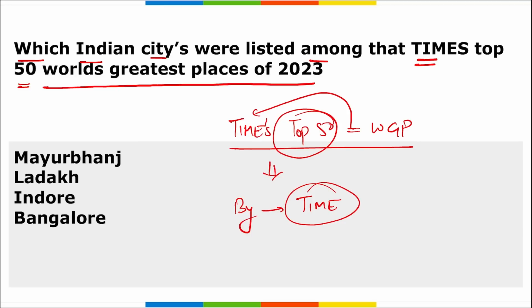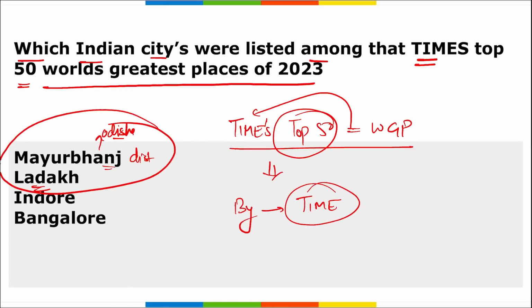Now, which are the locations that we are talking about? It is Mayurbhanj district, this is in Odisha, and Ladakh. So these two, remember, Mayurbhanj district of Odisha and Union Territory Ladakh, they are the places from India that were listed in the Time magazine's list of the world's greatest places of 2023. Mayurbhanj and Ladakh have been selected for their rare tigers and ancient temples as well as adventures and eats respectively.